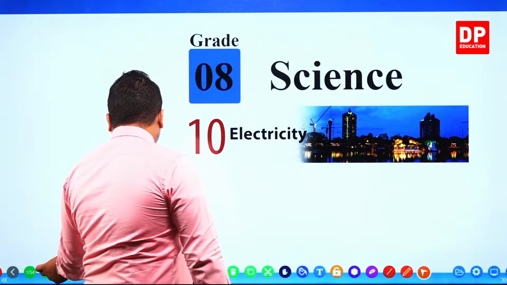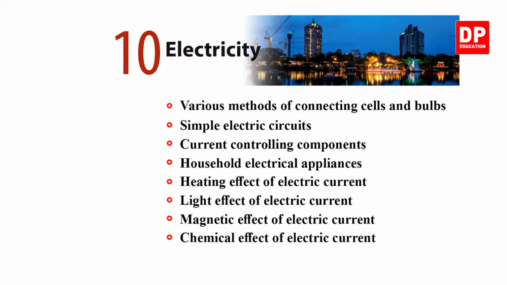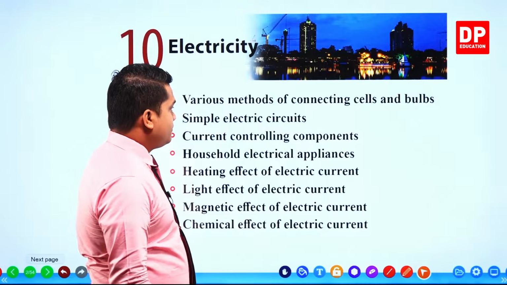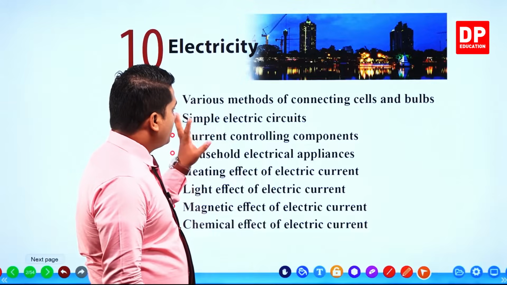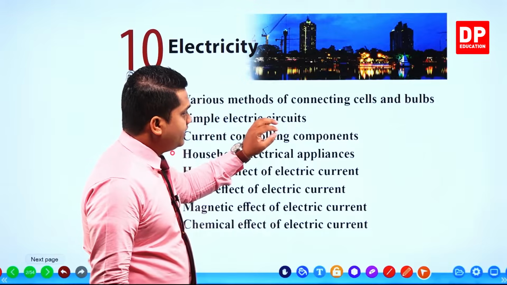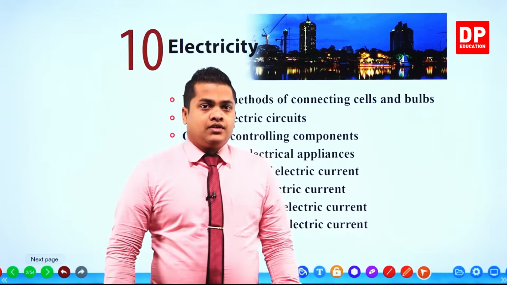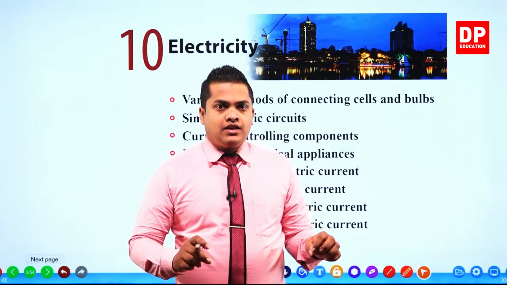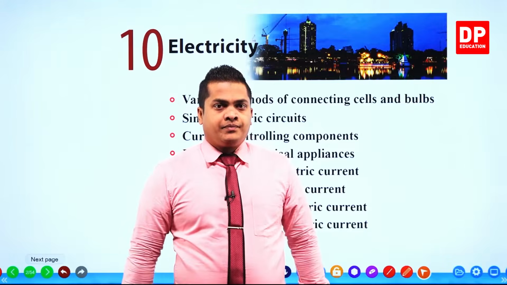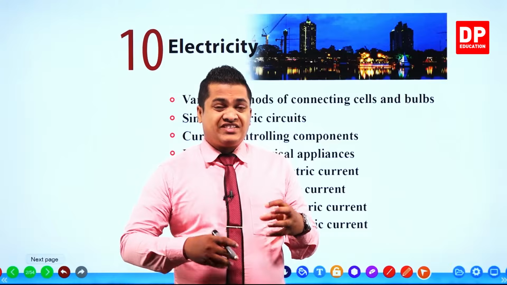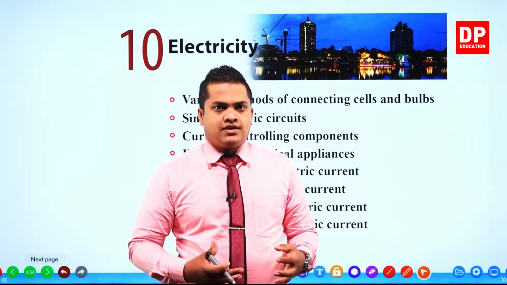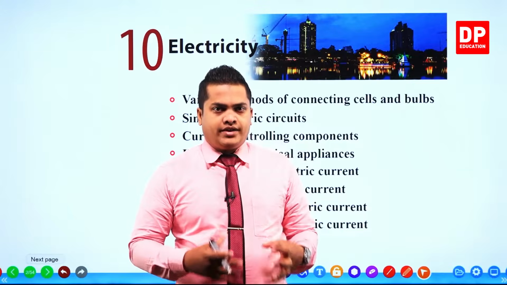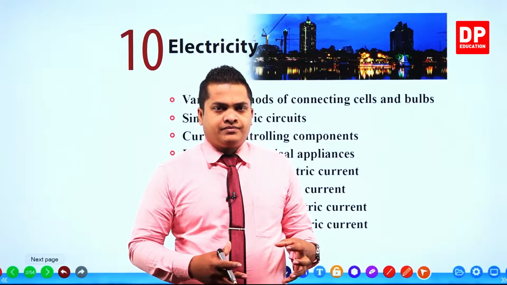So my dear children, let's see what the contents of this lesson are. First of all, we'll be discussing the various methods of connecting cells and bulbs. First, how to connect a cell with a bulb. If you are given several bulbs and several cells, what are the ways of connecting these things? How can we connect these cells together?